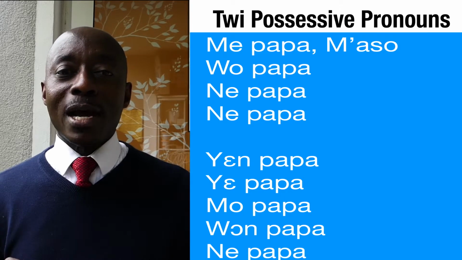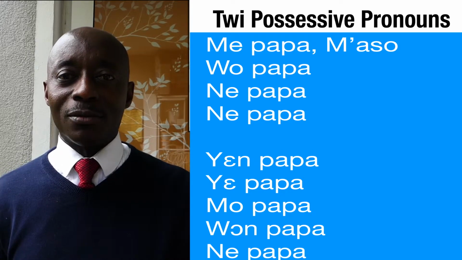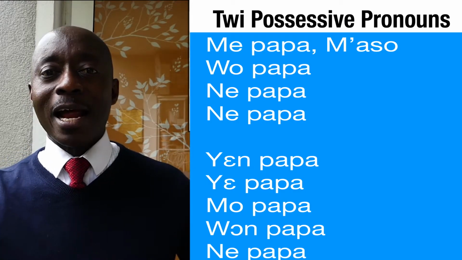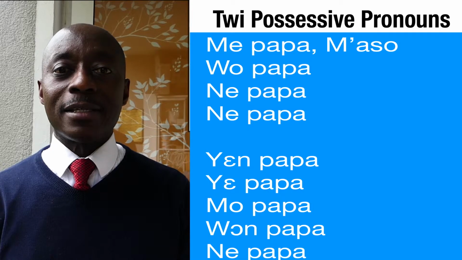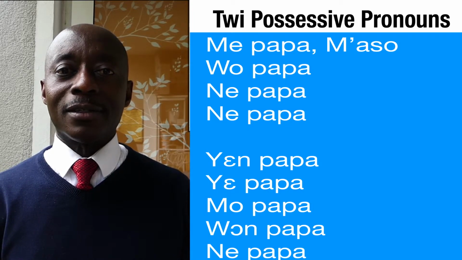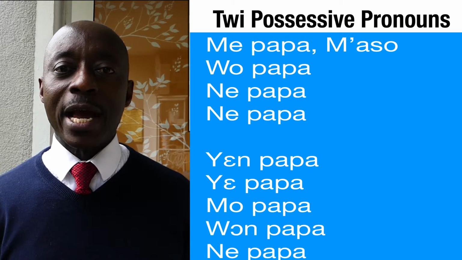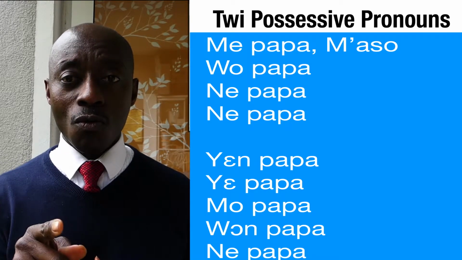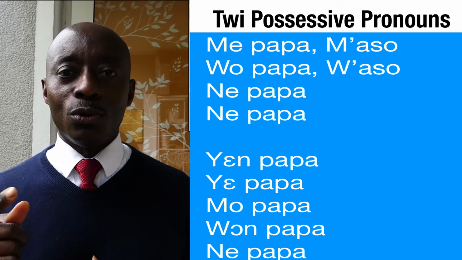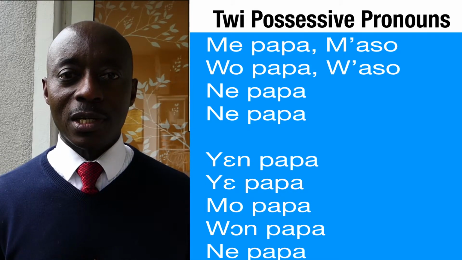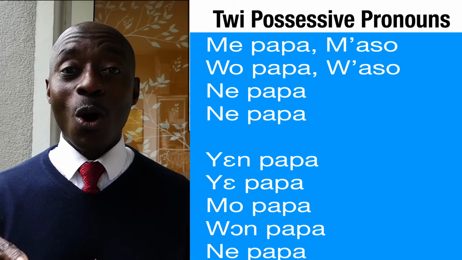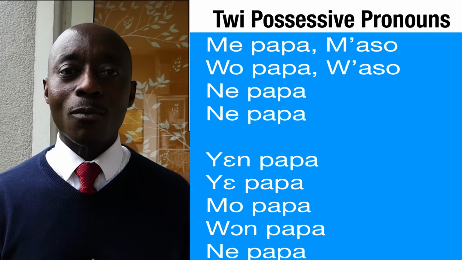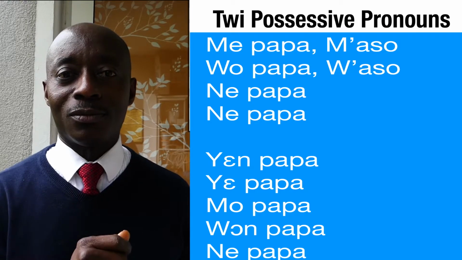Remember, when the pronoun is behaving as a possessive pronoun, normally we separate it from the noun, but in this case both are written together. And then wo ason: you will lose the o. As I've told you, it happens to all the singular pronouns. So wo ason will become w'ason.